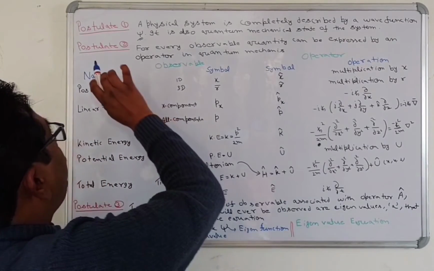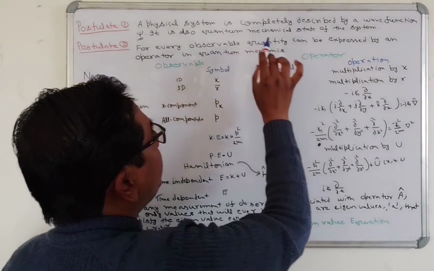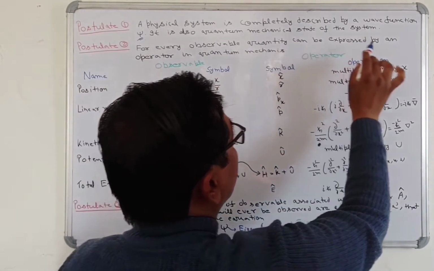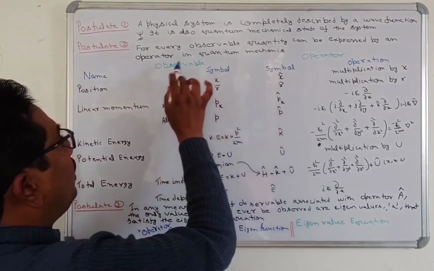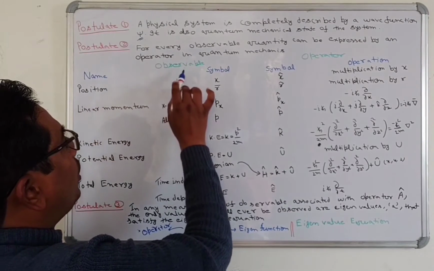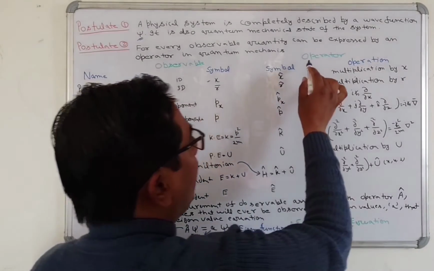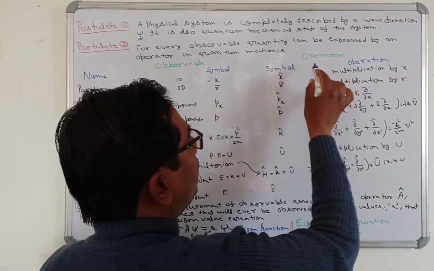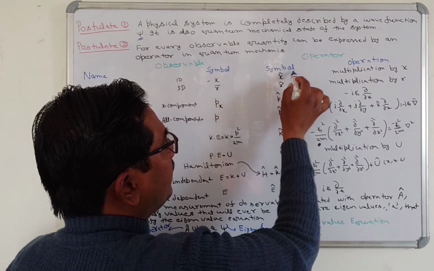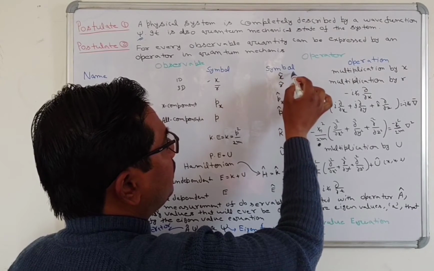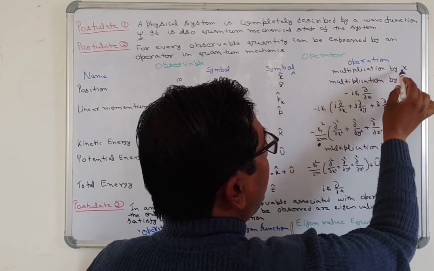Postulate 2: every observable quantity can be expressed by an operator in quantum mechanics. For example, for the position observable in one dimension, the symbol is x, and in quantum mechanics we use x with a cap on top, and the operation is multiplication by x.